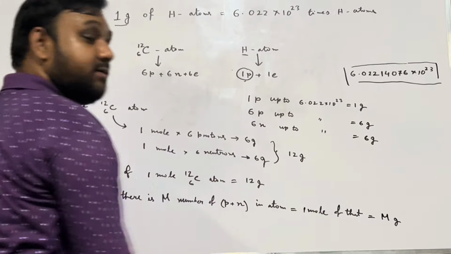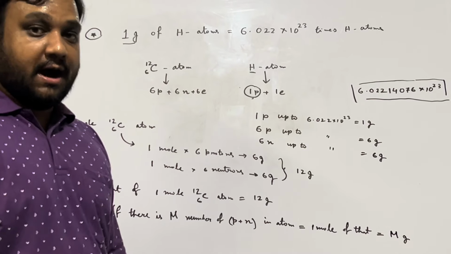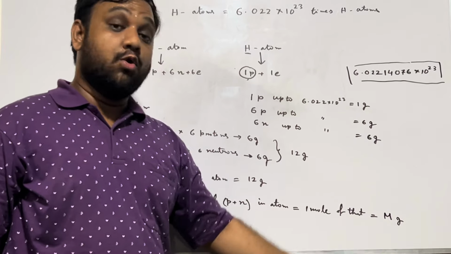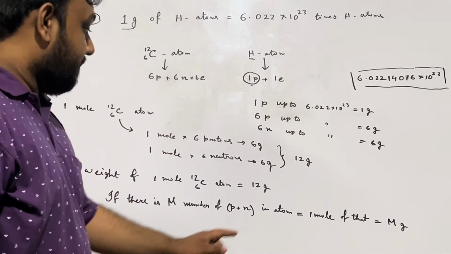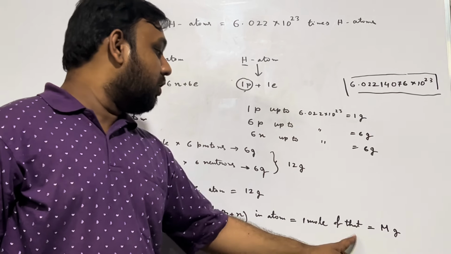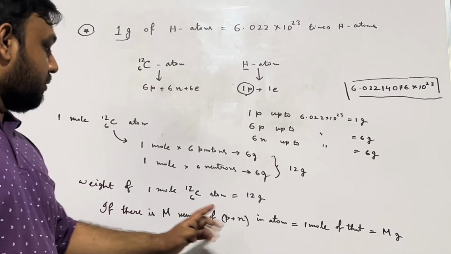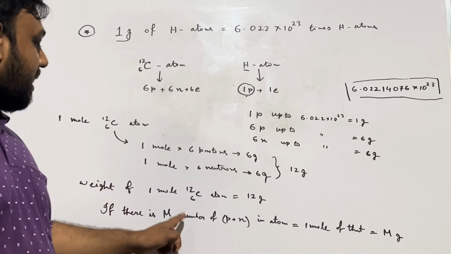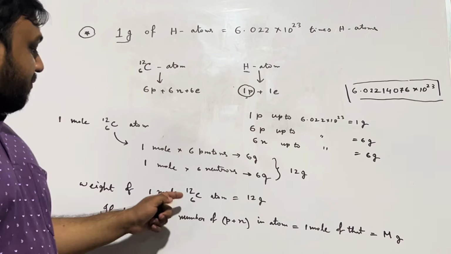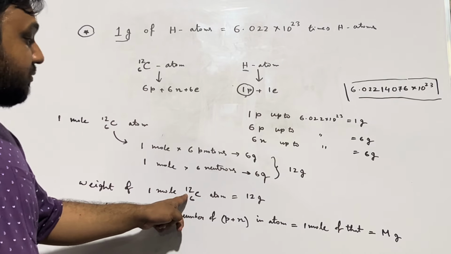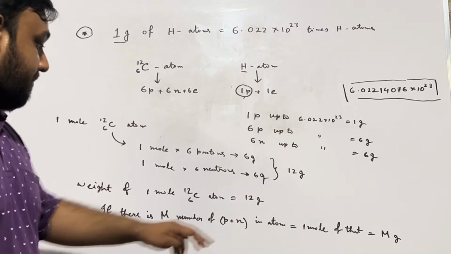This is called mass number, and in terms of weight, this is molar mass. Why? Because we took 1 mole of an atom which has m number of protons plus neutrons. For carbon, 1 mole of carbon has 12 protons and neutrons, that is giving 12 gram.